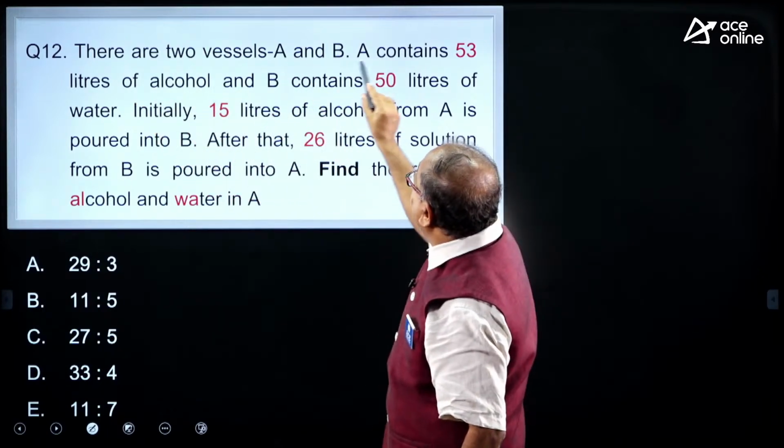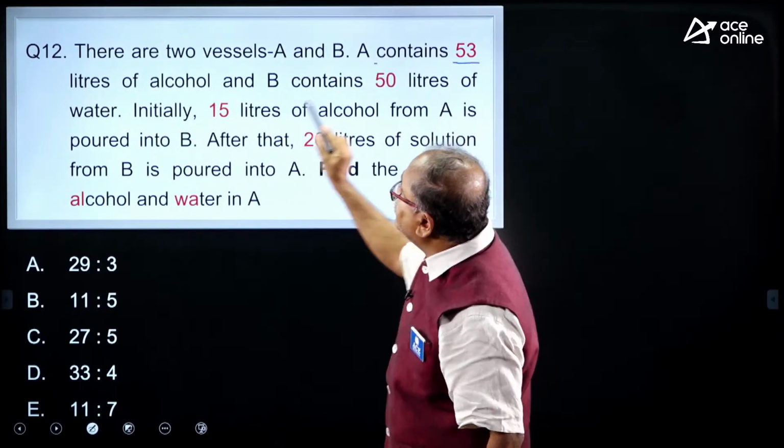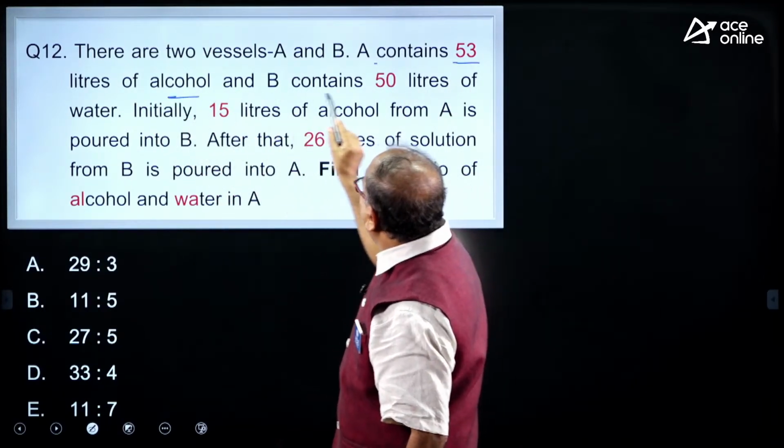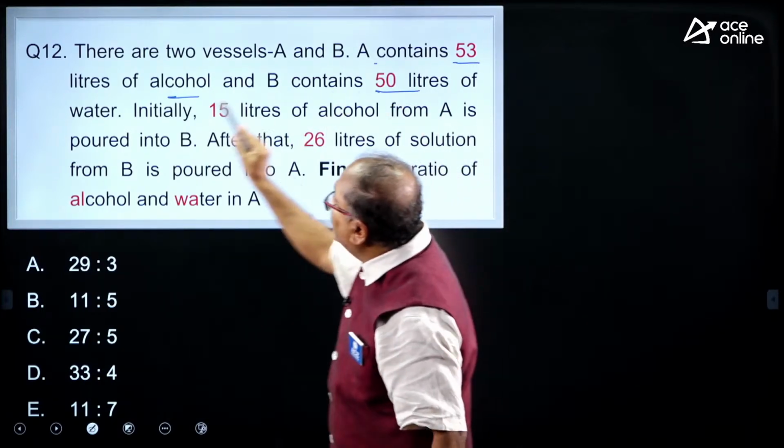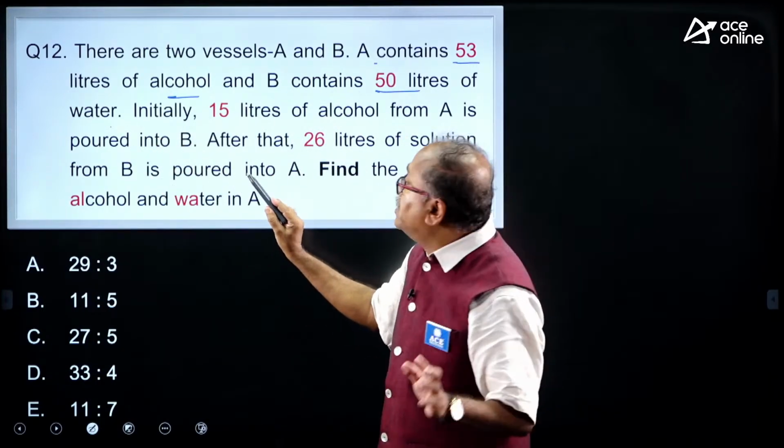There are two vessels A and B. A contains 53 liters of alcohol, B contains 50 liters of water. The statement is very clear.